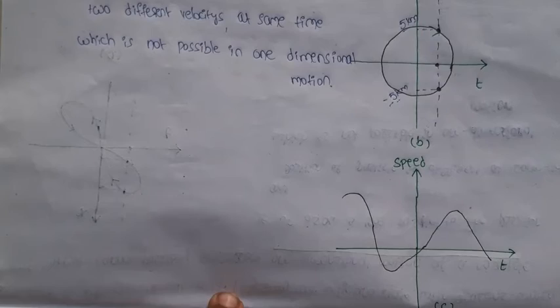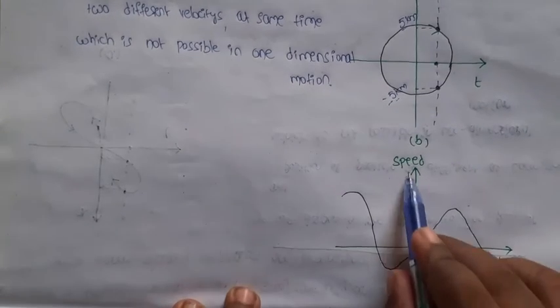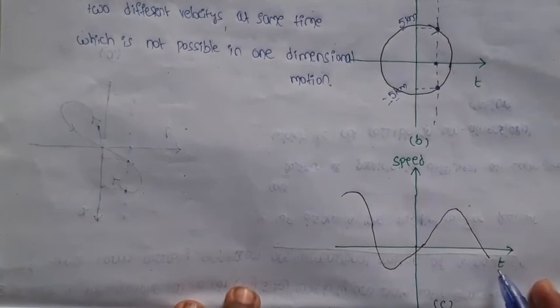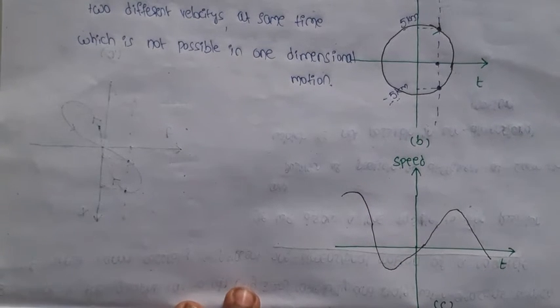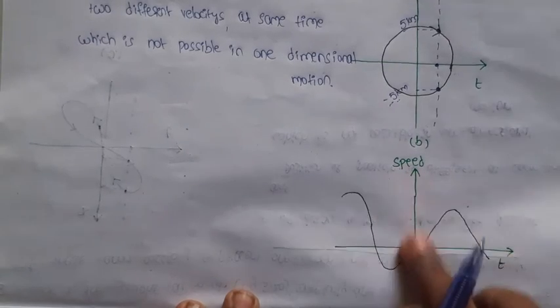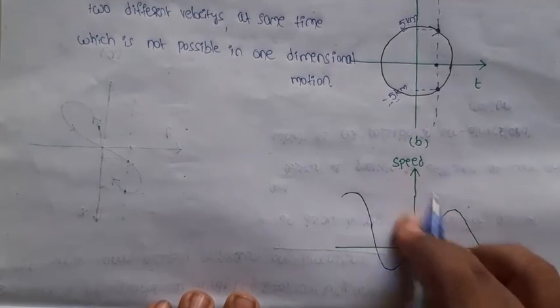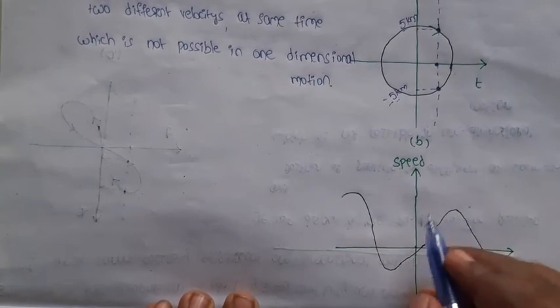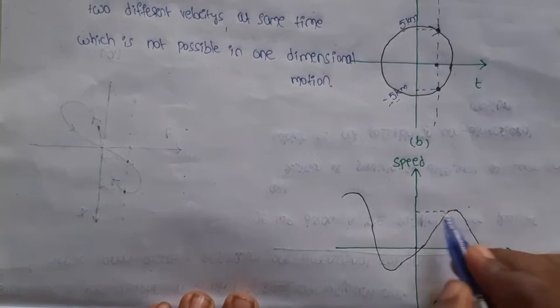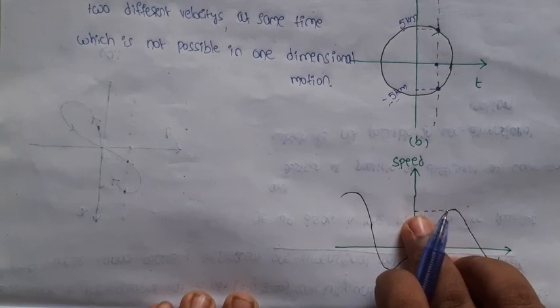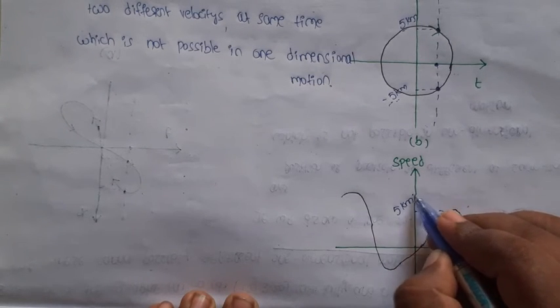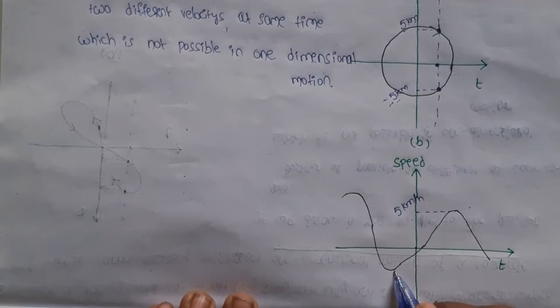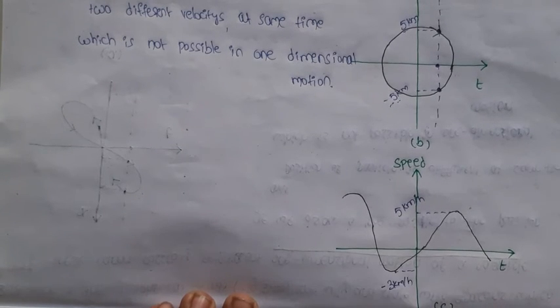This is the next graph. This graph represents speed and time of the particle. This is the motion of that particle. This is the speed having positive values here, negative values. So for example, I am taking at this point the value is positive, 5 kilometers per hour. For example, here minus 3 kilometers per hour.